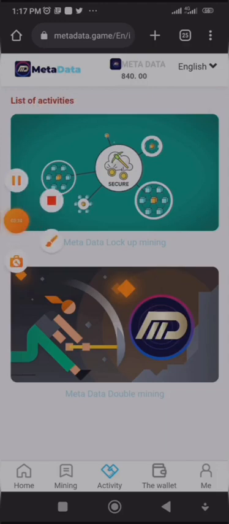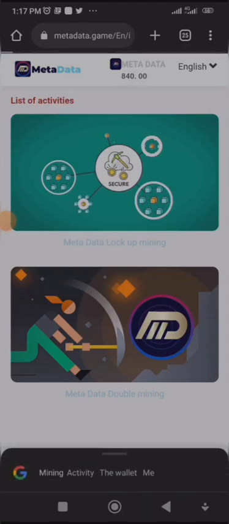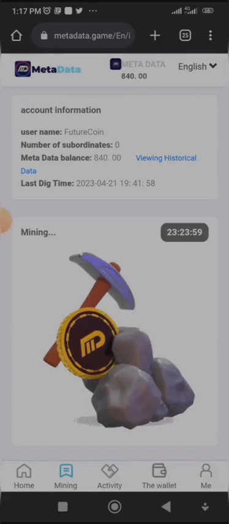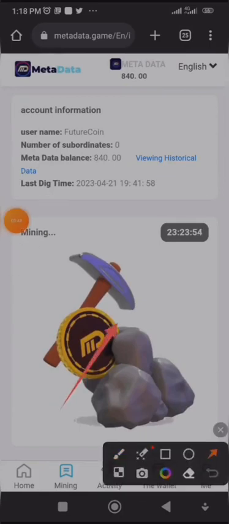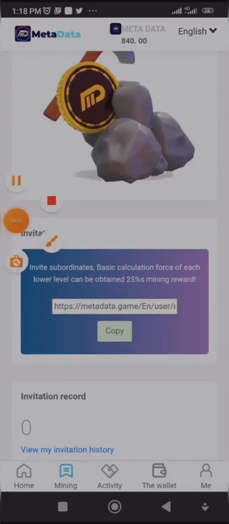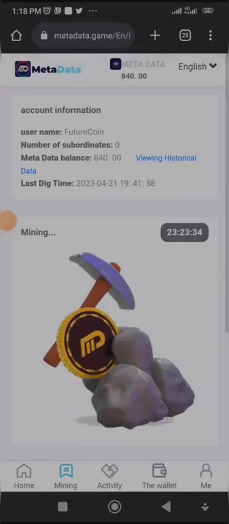Now the next item on the menu below is mining. When I click on mining, it brings me to where I have my mining information. I have to be clicking here every 24 hours. In the next 23 hours, 23 minutes and 50 seconds, I have to click this place again. I have to be doing that every day. I can also copy my invite code here, and when you want to refer, you send it. The good thing is that the more people you refer, the more your mining speed increases as well.